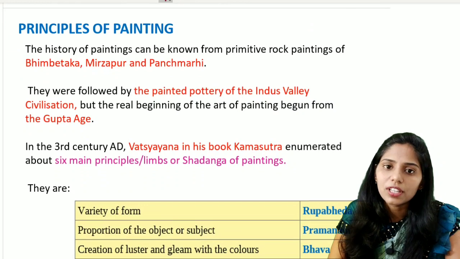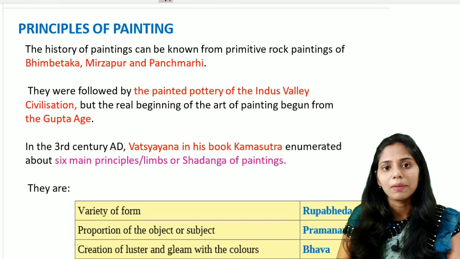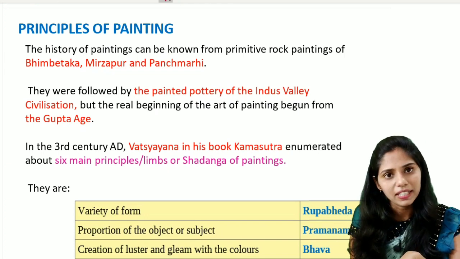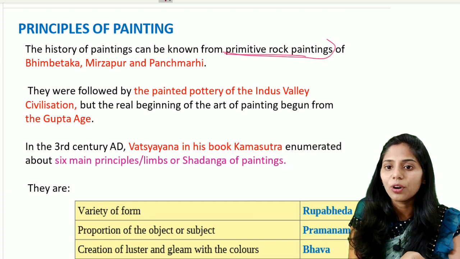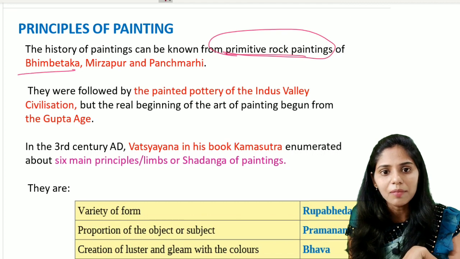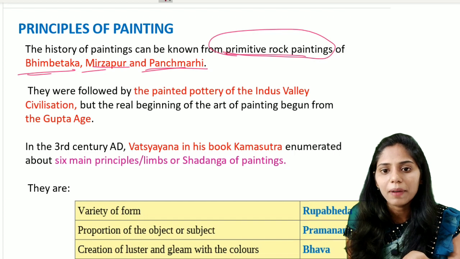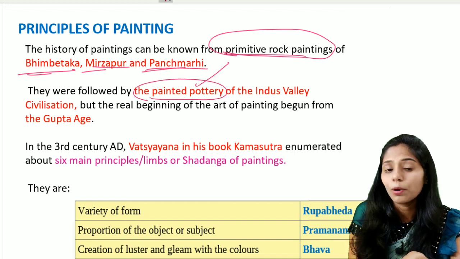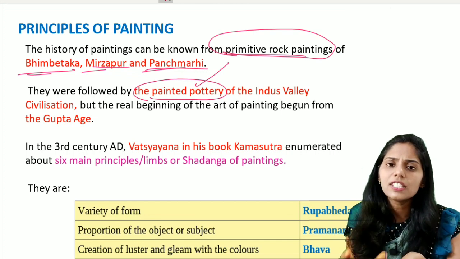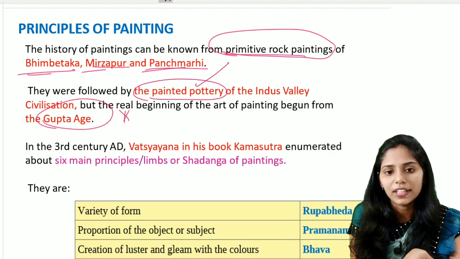So first let us see what are the principles of painting. We saw there are prehistoric paintings mainly seen in the rock cut caves, and the history of painting has been known from the primitive rock paintings, mainly by the prehistoric man in caves like Bhimbetka, Mirzapur and also the Panchmahari caves. And they were mainly followed by the painted pottery, and this painted pottery we also discussed in detail in the Indus Valley civilization, and also the first real paintings started from the period of the Gupta. So this is an important one, okay.